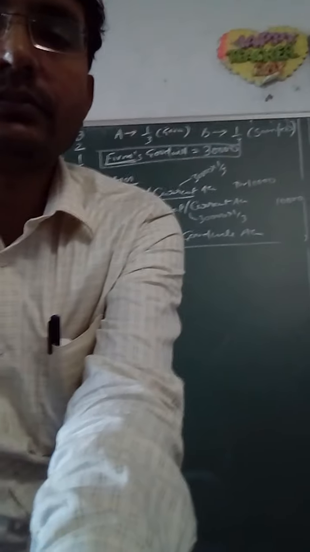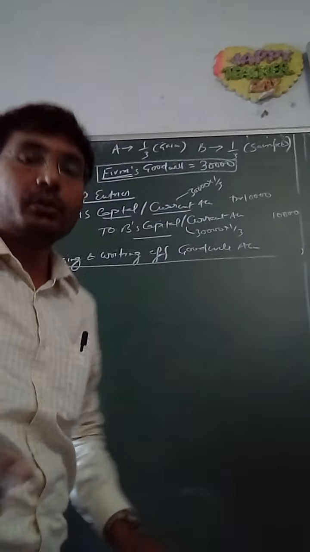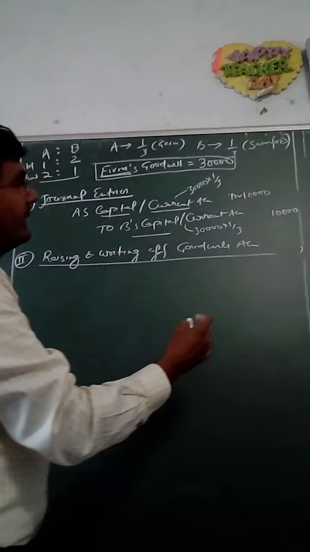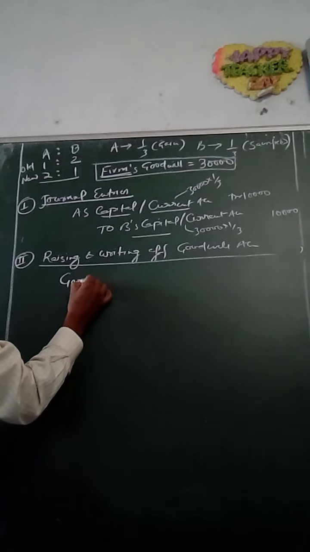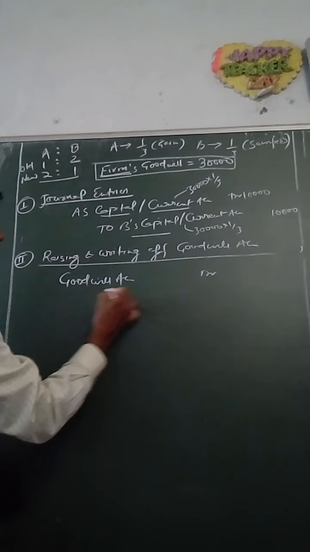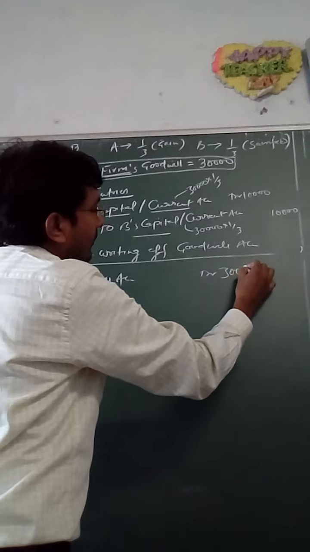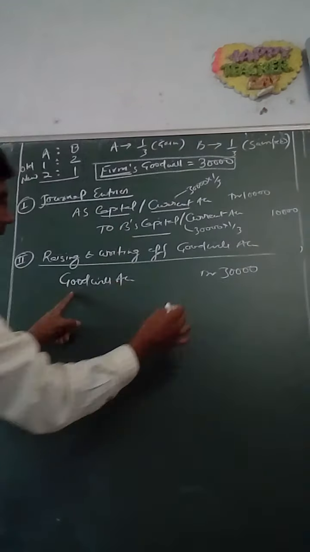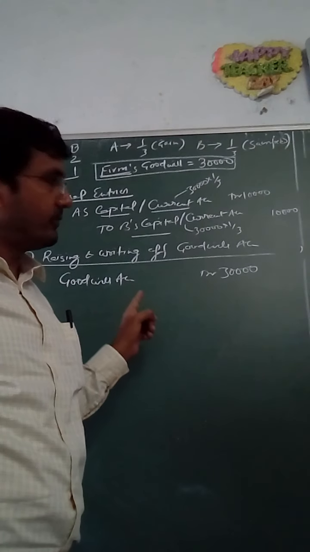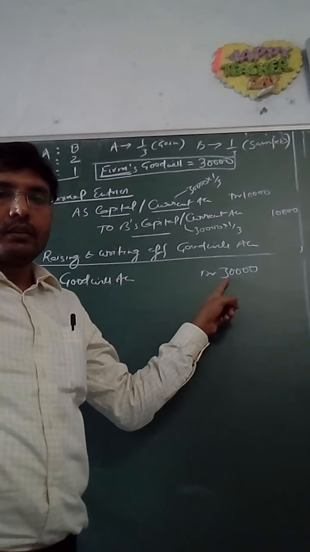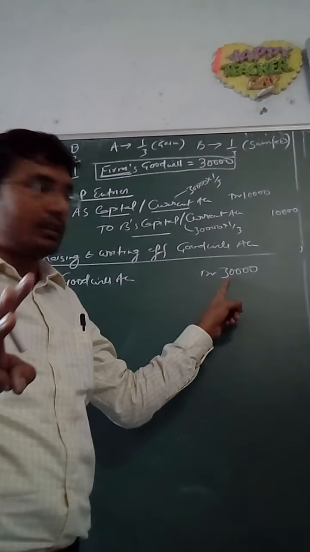We are going to record the goodwill in the books of the firm, and the journal entry will be goodwill account debit, that is 30,000 with the full value. Look, here we are raising the goodwill account with the full value, that is full value of the asset that has been valued by you by applying any of the three methods.